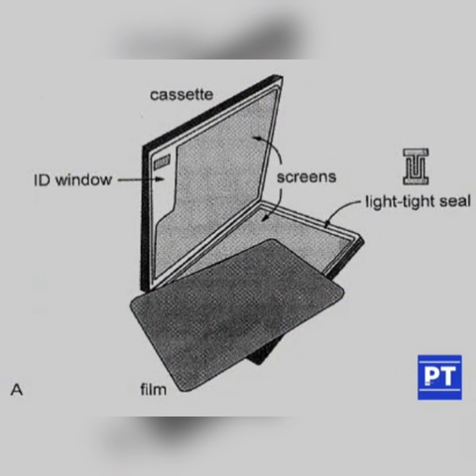This is the image showing the intensifying screen. From this image it is clear that the screens are seen inside the cassette. The cassette has been opened, so here you can see the intensifying screen and the radiographic film. In the front as well as the back portion, there are intensifying screens. So the film is kept sandwiched between the intensifying screens. When we are eating a bread sandwich, the bread is like the intensifying screen and the egg is like the radiographic film.